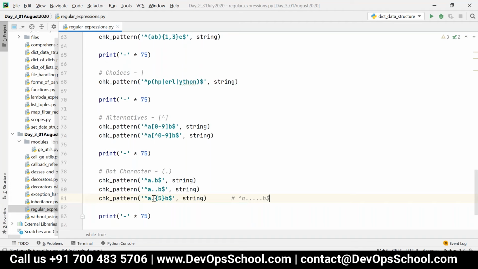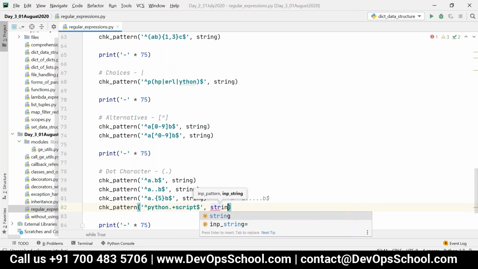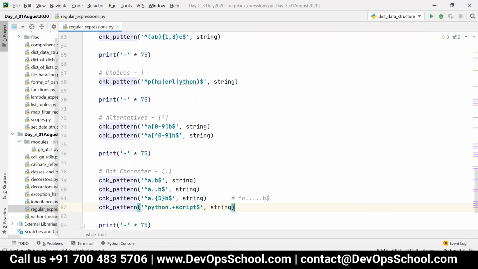Okay, that means any 5 characters between A and B. And we can write the pattern like, let's say, starts with Python, dot plus, script, dollar, comma, string. And also I can write Python dot star script dollar, comma, string.